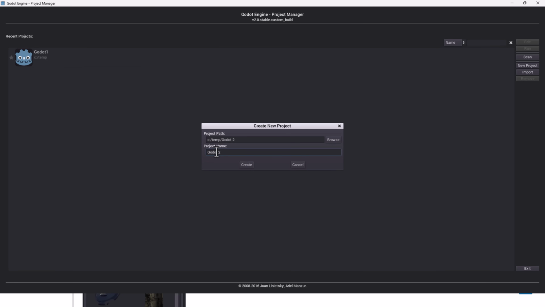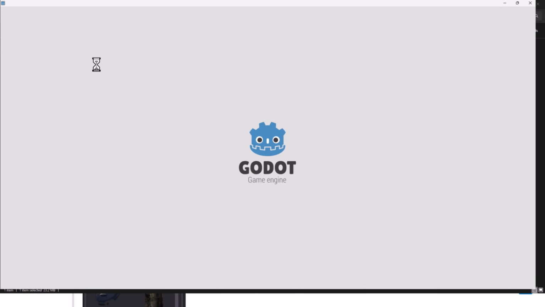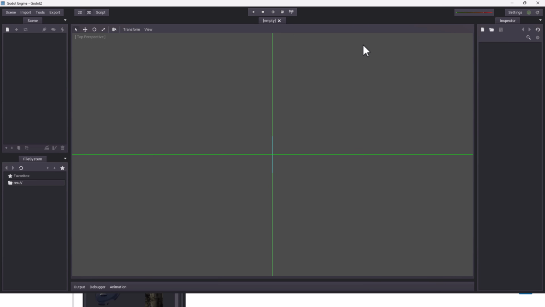So we definitely had some improvements over time with the usability of this. And here we go. So this guy was created in the root of temp. It didn't create a subdirectory automatically. Okay, so here we are. This is Godot 2. We are, again, with a fixed user interface. We have now, though, a little bit of customizability here in that we can now put nodes in. Still not drag and drop at this point. Still no menu at this point.